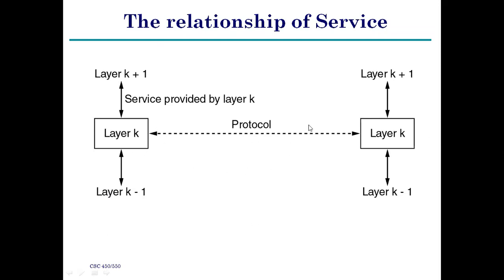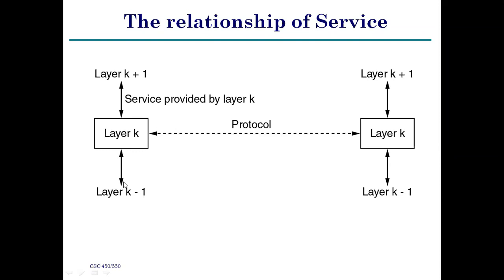In between the layers there is a protocol to do the data transmission. The same happens at the receiver side, like the sender.